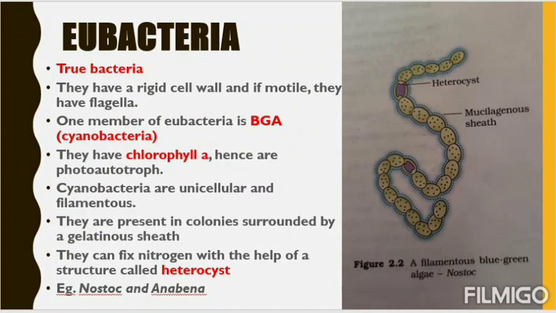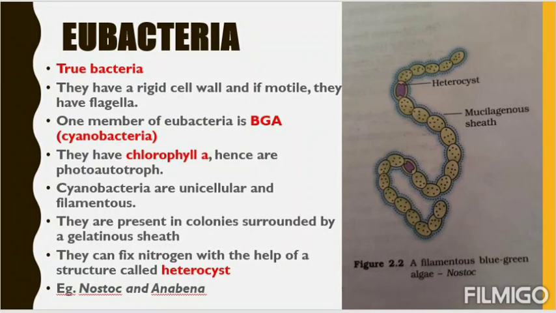They are unicellular. We know that all members of Monera are unicellular. So obviously Cyanobacteria will be unicellular. And filamentous. They stay in a filament-like structure. You can see the picture aside. So this is the diagram of nostoc. Nostoc is a eubacteria. So they are staying in a colony. So colony just looks like a filament. Then they are present in colonies surrounded by a gelatinous sheath.